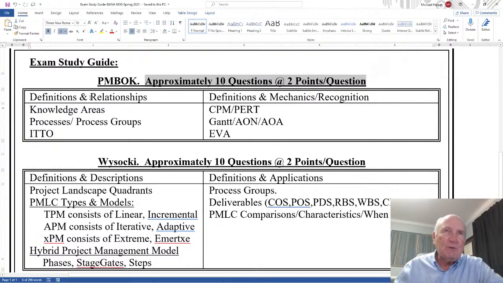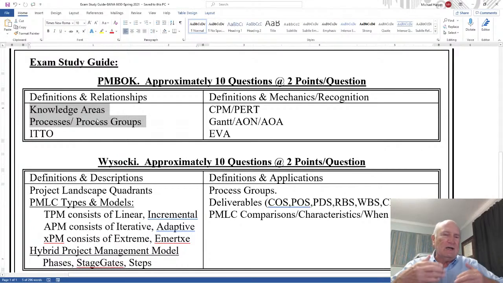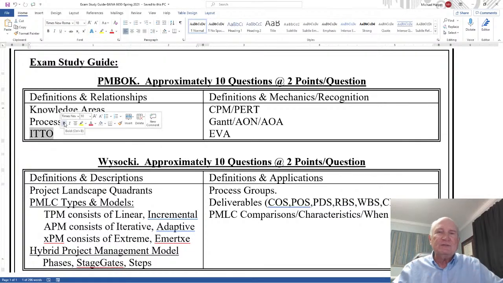And I've divided this up into 2 parts: definitions and relationships. Know the knowledge areas, know the processes within the knowledge area, and the process groups that they come in. And so this is just identification. It's just identifying where things are and just getting used to the structure of PMBOK. But also ITTO, the input, tools, techniques, and outputs, where things reside. Where is the work breakdown structure? Where is the scope statement? Where is the charter? Those kinds of things. The critical things, the main things, to make sure you know where they are and where to find them.